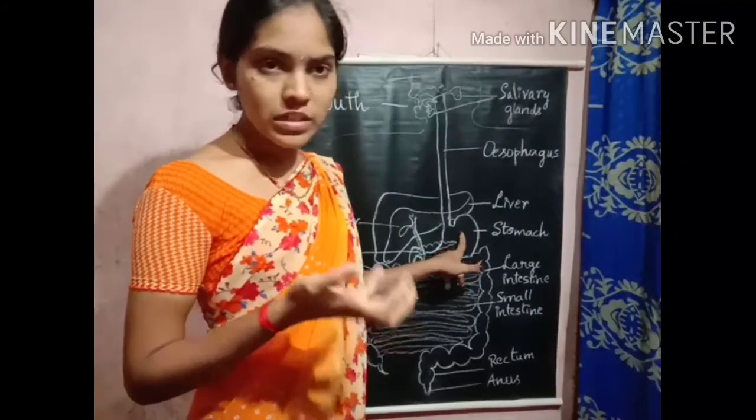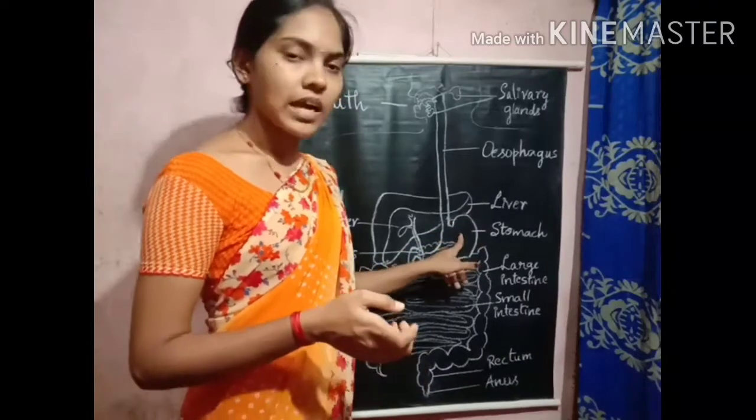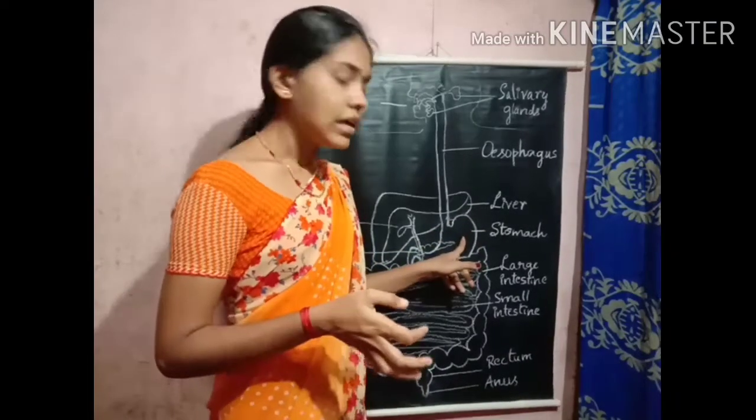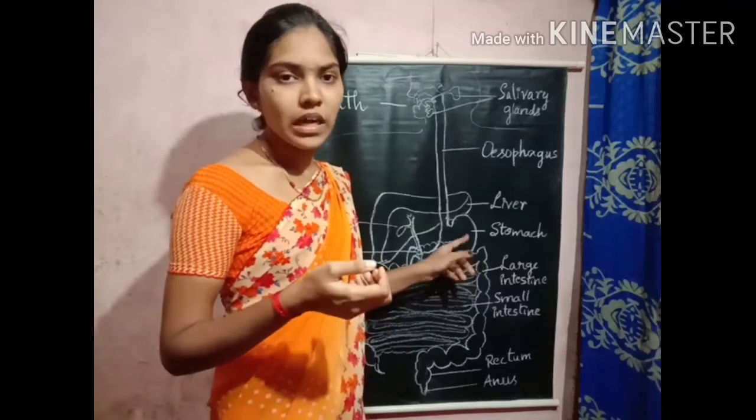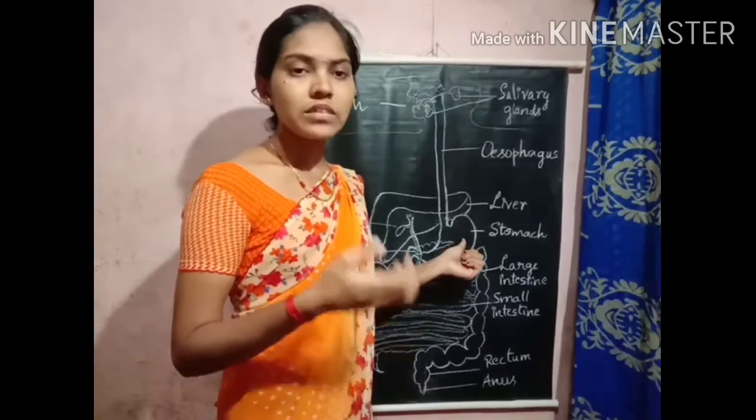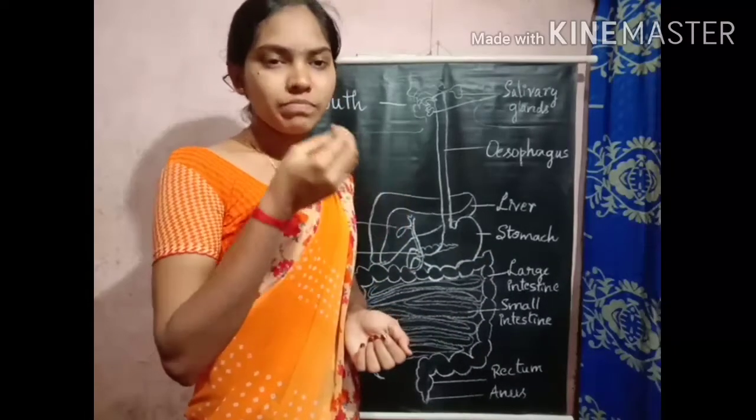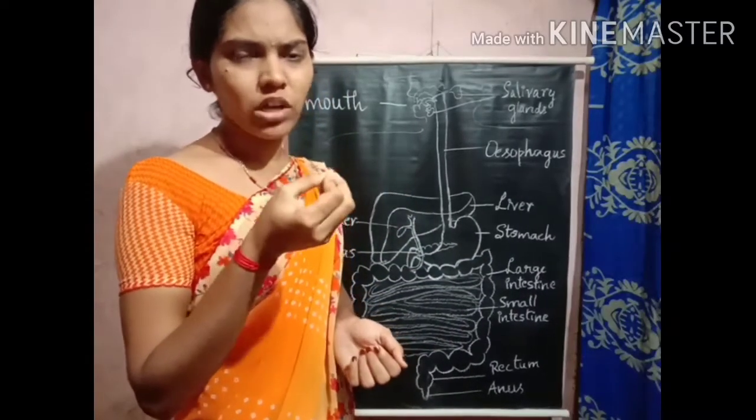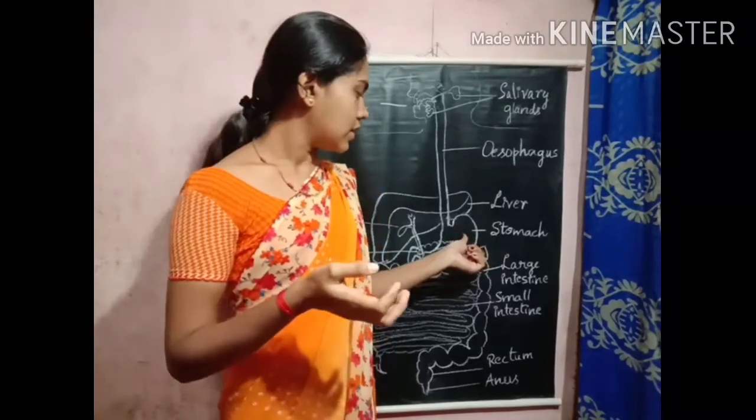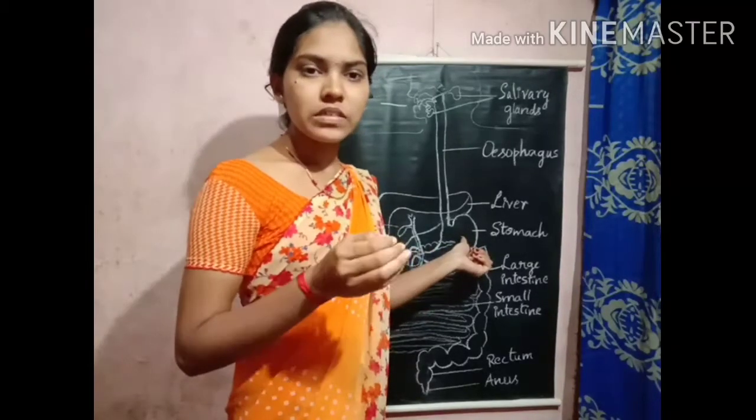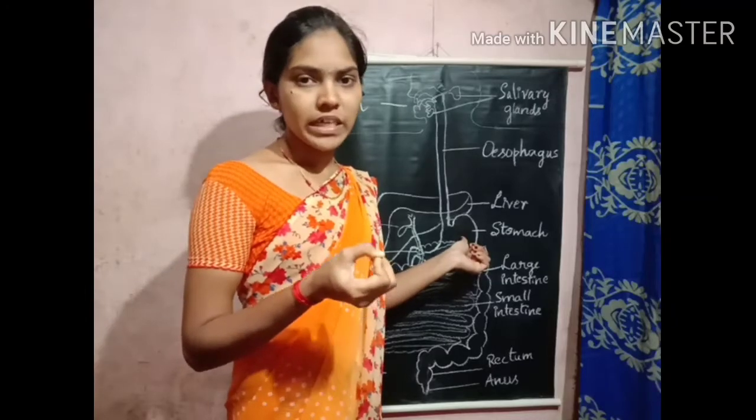The stomach produces hydrochloric acid. So what is the role of this hydrochloric acid? This acid prevents the germs and bacteria present in the digestive food. Sometimes the food we eat can involve some bacteria, germs and all. So this hydrochloric acid will kill the germs and bacteria present in the digestive food material.